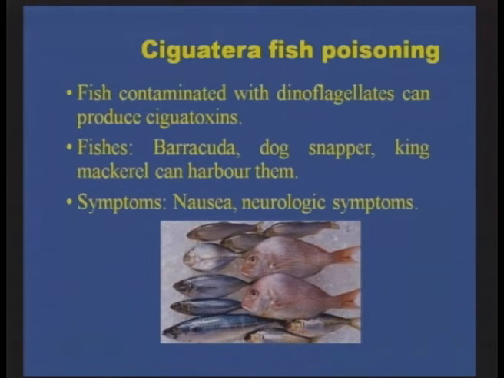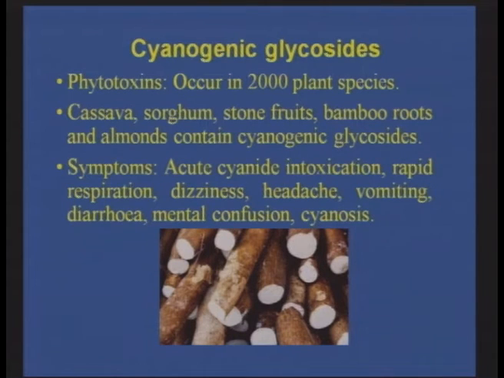Now there can be cyanogenic glycosides. Not only are there plants that are ingested by animals harboring the same and then human beings ingesting them, but direct ingestion of certain food compounds like tapioca, bamboo roots and almonds can also contain cyanogenic glycosides. These are known as phytotoxins and they can occur in about 2000 plant species.